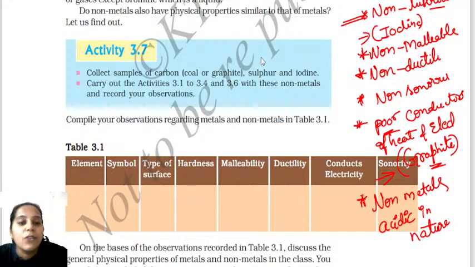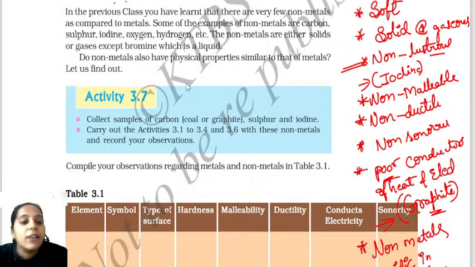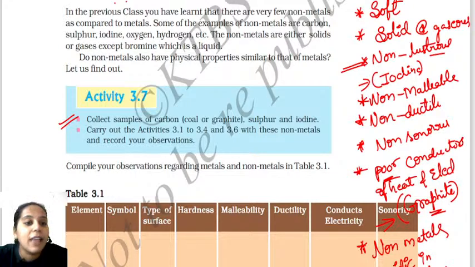Clear? So this is the overview of the physical properties of non-metals. Okay, so now let us look into activity 3.7. What have they given in activity 3.7? They have given: collect the samples of carbon, maybe the coal or the graphite, and also along with that sulfur and iodine.